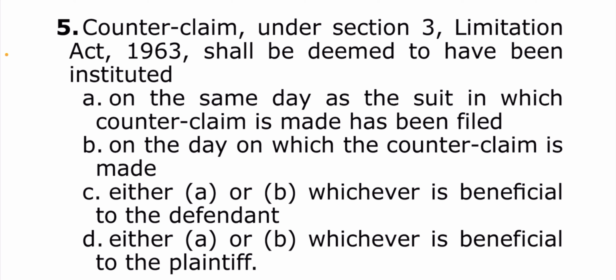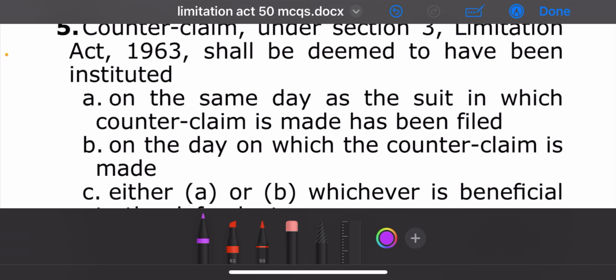Next question. A counter claim under section 3 of the Limitation Act 1963 shall be deemed to have been instituted. The options are A. On the same day as the suit in which the counter claim is made has been filed, B. On the day on which the counter claim is made, C. Either A or B, whichever is beneficial to the defendant, or D. Either A or B, whichever is beneficial to the plaintiff. The correct answer of this question is option B. On the day on which the counter claim is made.